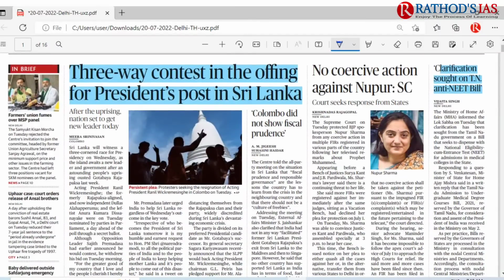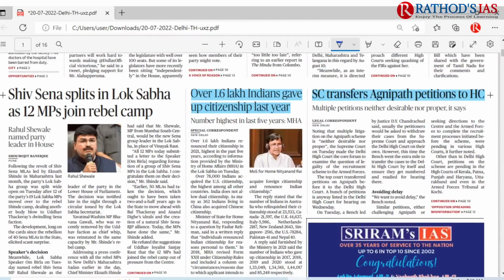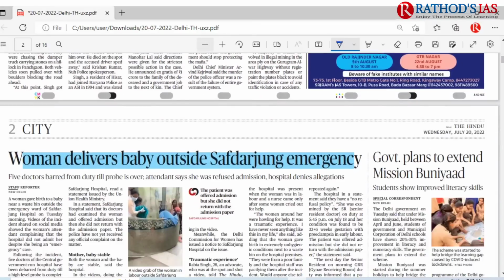The next topic is regarding the Tamil Nadu anti-NEET bill. I discussed this topic. If you move forward, you can see here that over 1.6 lakh Indians were given citizenship last year. Please open your Lakshmikant book and refer to the citizenship chapter there. And this is regarding Agnipath petitions. I already discussed this Agnipath scheme a number of times, and this is time for revision.